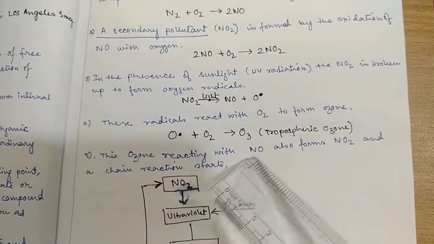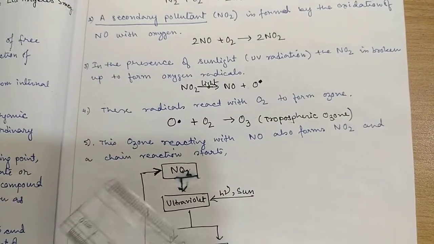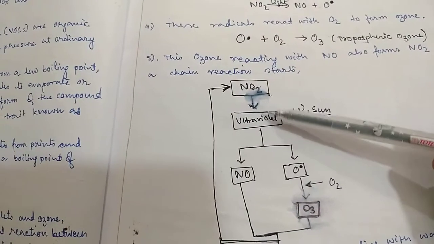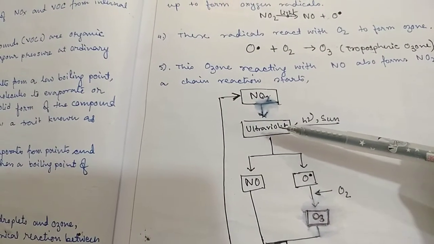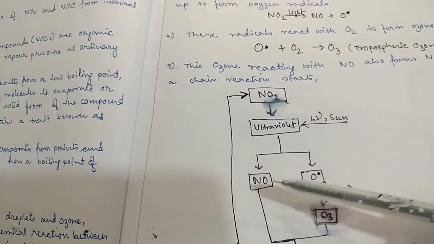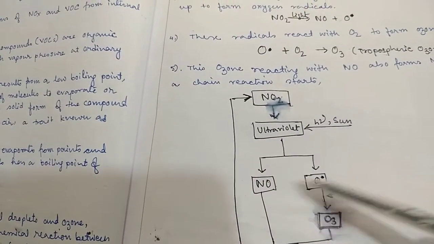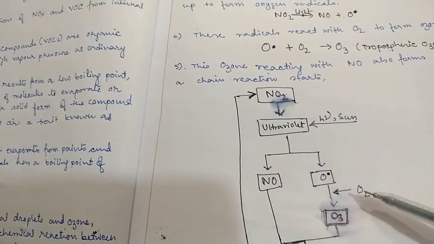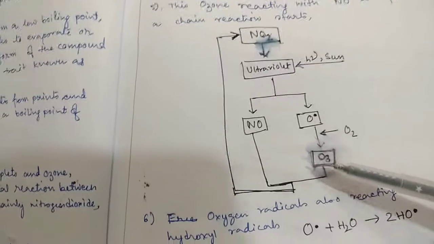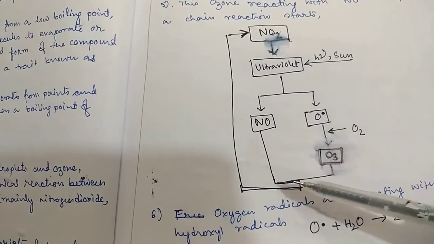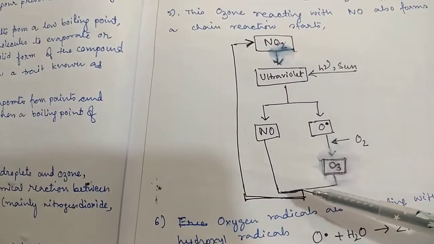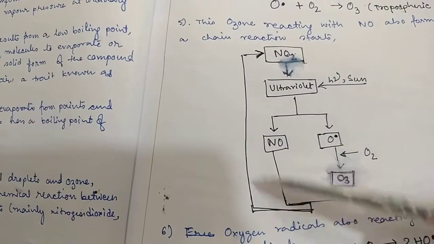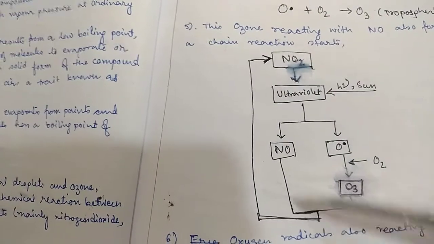This ozone reacting with NO also forms NO2 and the chain reaction starts. NO2 in the presence of light is split into NO and an oxygen radical. This oxygen radical again reacting with atmospheric O2 forms ozone. This ozone and NO reacting with each other again form NO2 and the chain reaction goes on.